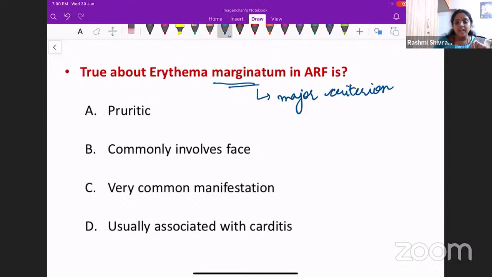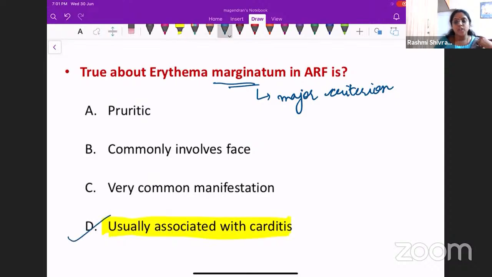But when the patient has carditis, the patient will usually have a manifestation of erythema marginatum. So erythema marginatum is very commonly associated with carditis. It is usually associated with carditis. So this is the correct answer.